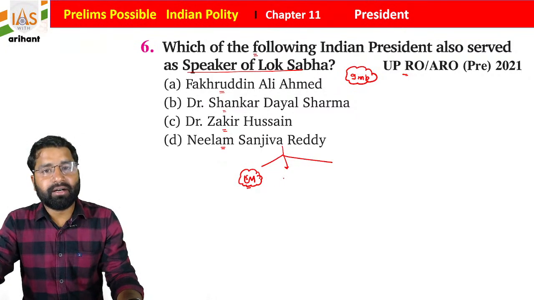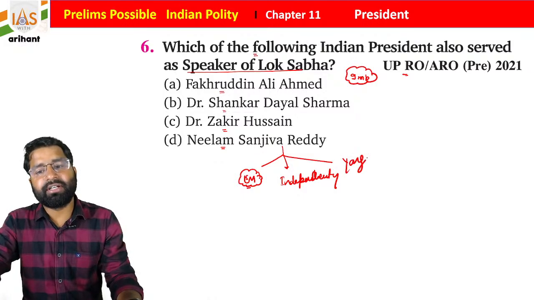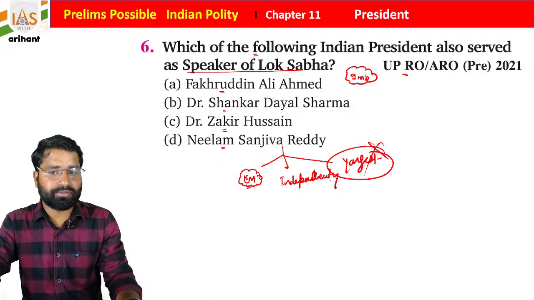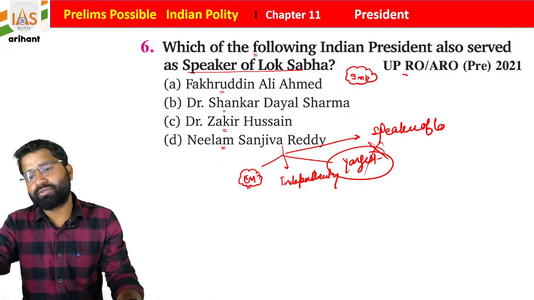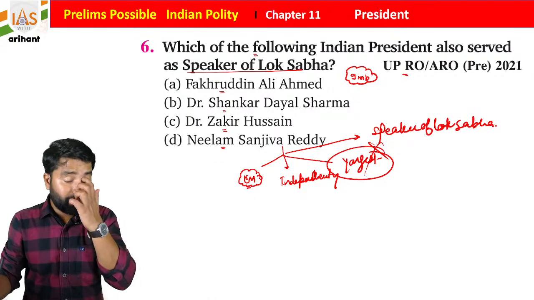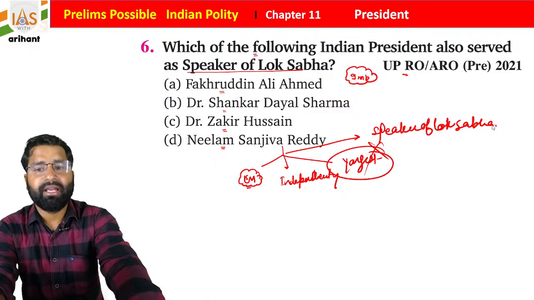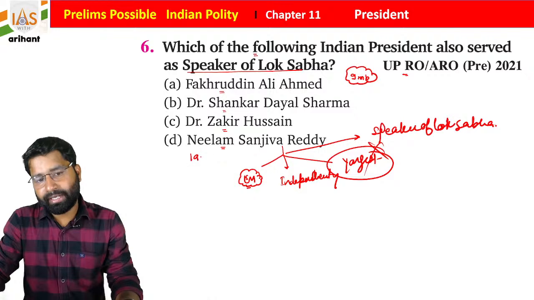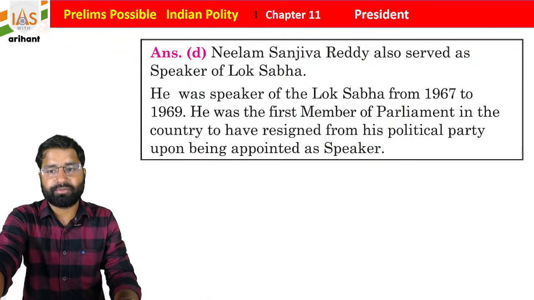He was elected independently, and initially he was the youngest one, but he is no more the youngest. Along with that, students, he also served as Speaker of Lok Sabha. So Neelam Sanjeevan Reddy is the right answer, and he was the Lok Sabha Speaker from 1967 to 1969, because after that he was going to participate in the presidential election. I hope you all are getting it.